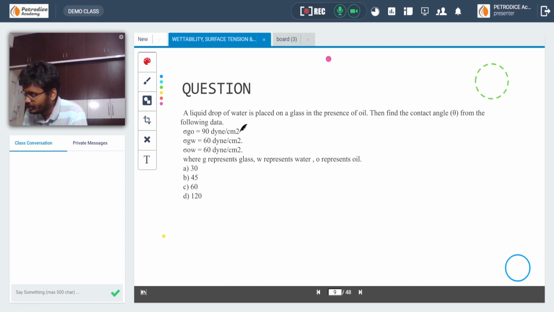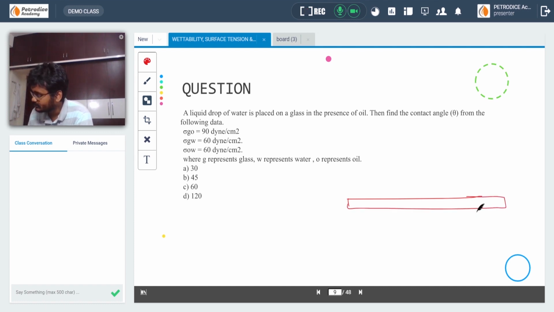A liquid drop of water is placed on a glass in the presence of oil. Water is placed on the glass in the presence of oil, and we need the contact angle from the following data. Given this is the rock surface, it is a glass, and we have placed a water drop on it.